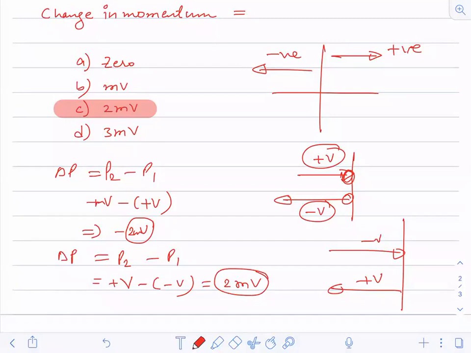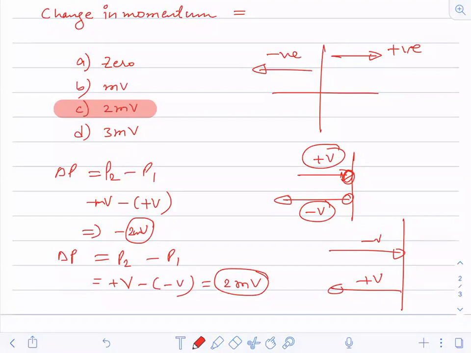Momentum is a vector quantity. In momentum, mass is a scalar quantity, so we separate that, and we are left with velocity, which is a vector quantity. So if it is moving in one direction, I have to assume that direction as positive, and the opposite direction as negative.